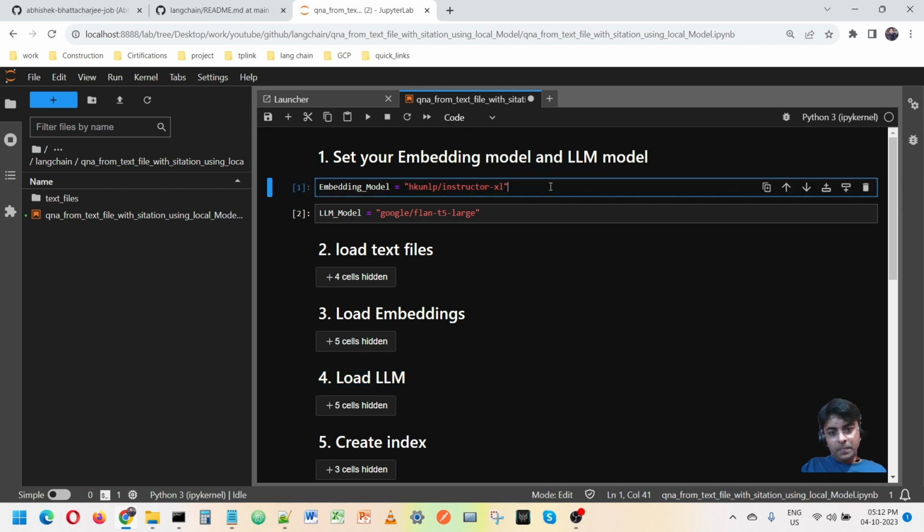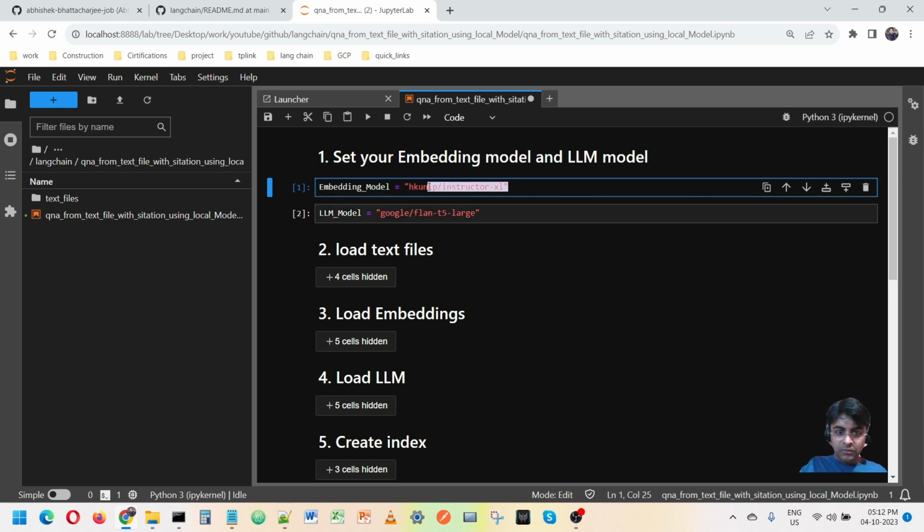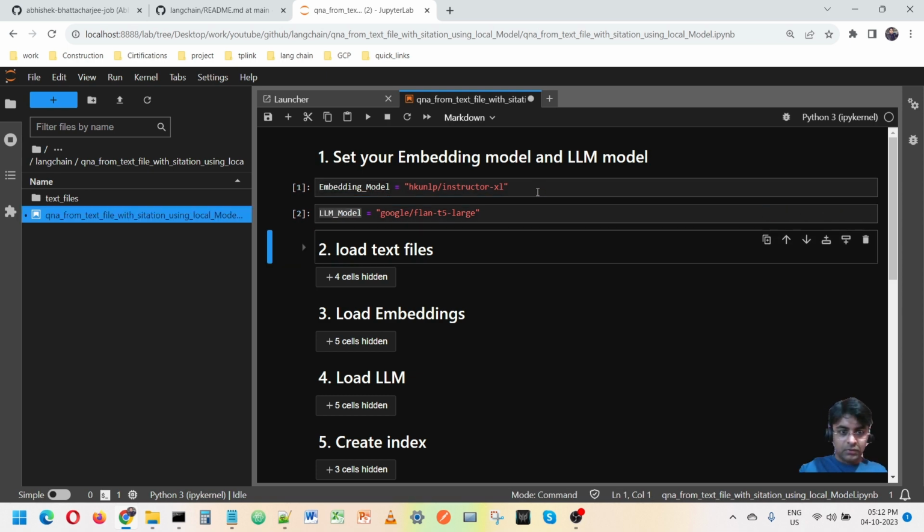As I said, there are two things: one is embedding, another is answering. For embedding you can use one model, and for answering you can use a different model. You can also use the same model. So this model I am going to use for embedding, and this model I am going to use for answering. That is clear. Let me run these two.